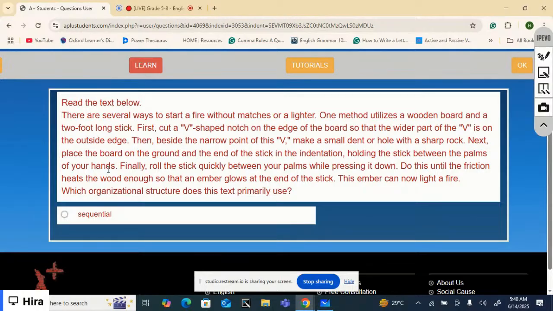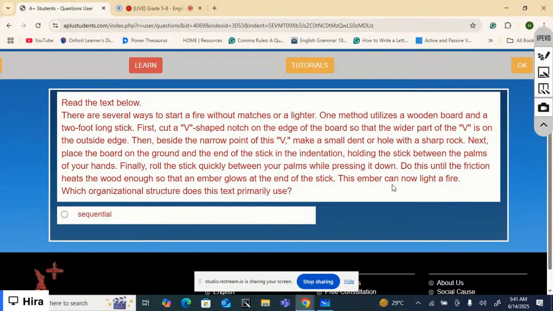Next, place the board on the ground and the end of the stick in the indentation, holding the stick between the palms of your hands. Finally, roll the stick quickly between your palms while pressing it down. Do this until the friction heats the wood enough so that an ember glows at the end of the stick. This ember can now light a fire.